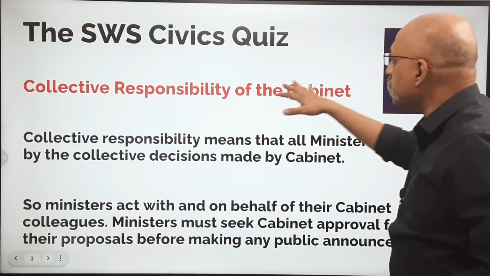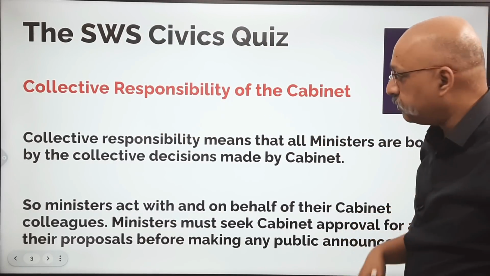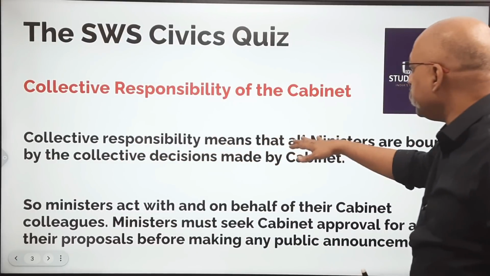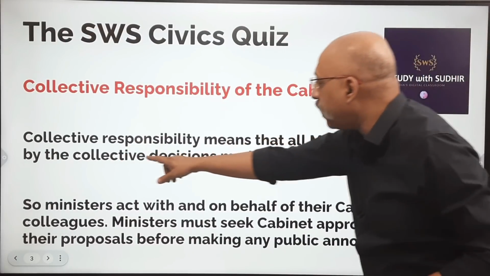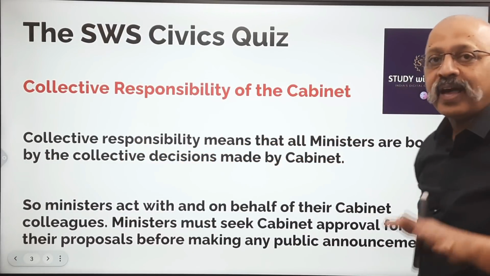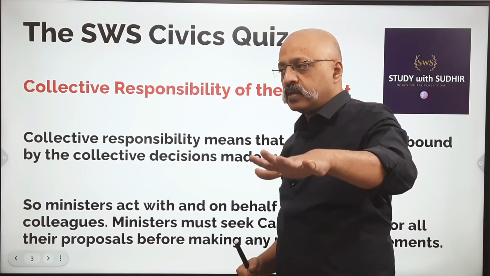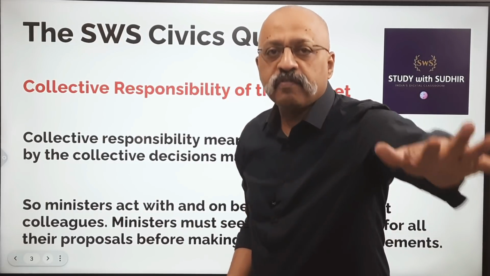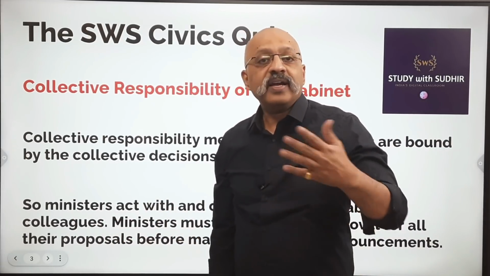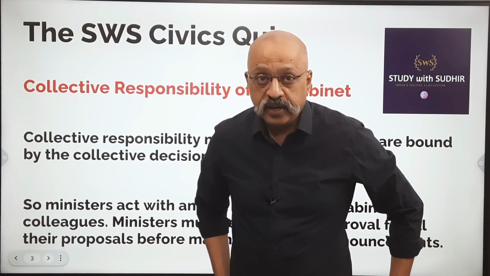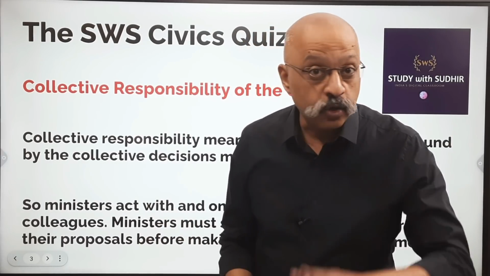The collective responsibility of the cabinet, इसको आप समझिए. Collective responsibility means that all the ministers are bound by the collective decisions made by the cabinet. I'll give you an example. Suppose समझिए कि कैबिनेट में इलेक्ट्रिक व्हीकल्स, आजकल काफी बात हो रही है, इलेक्ट्रिक व्हीकल्स पॉलिसी के ऊपर एक डिसीजन लेना है. हमारे ट्रांसपोर्ट मिनिस्टर कौन है यूनियन के?